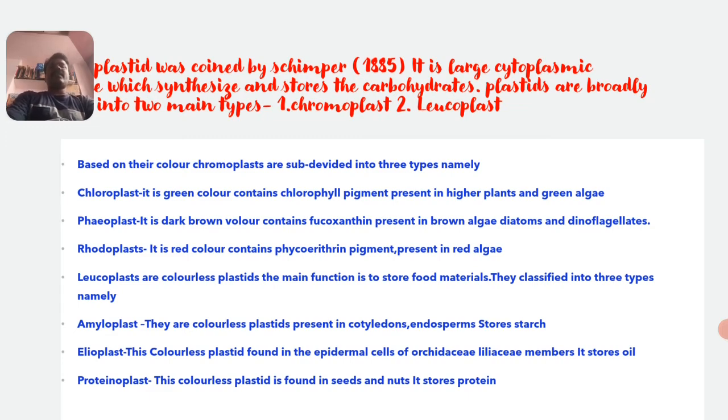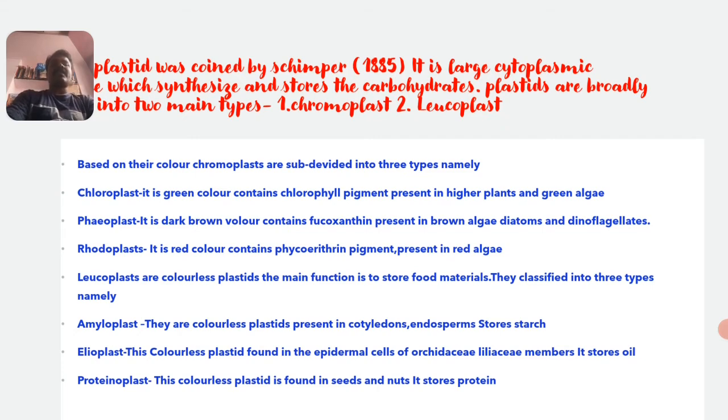And the third one is the rhodoplasts. It is red in color, contains phycoerythrin pigment, and is present in red algae; the Rhodophyceae members mainly consist of the rhodoplast plastid. And the second type, leucoplasts. These are colorless plastids.